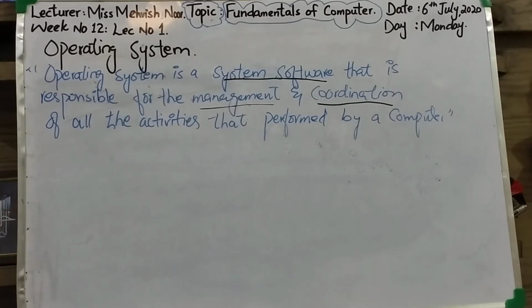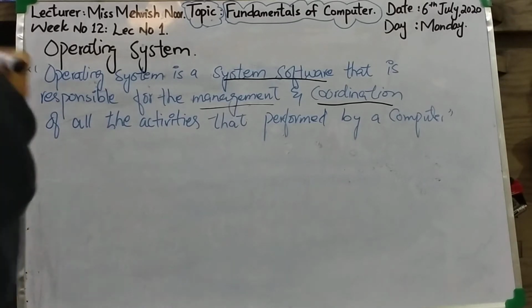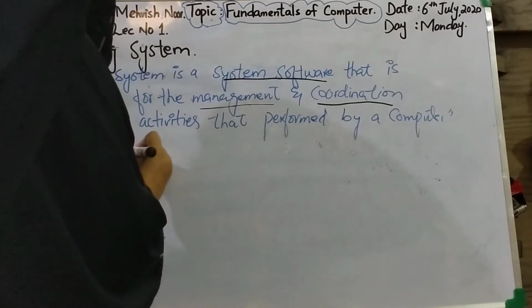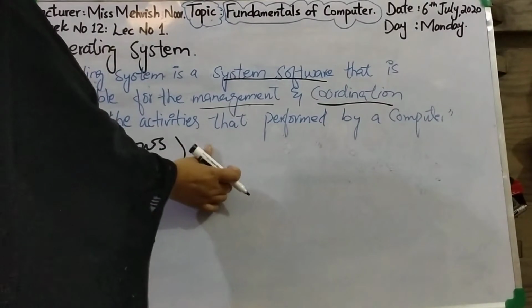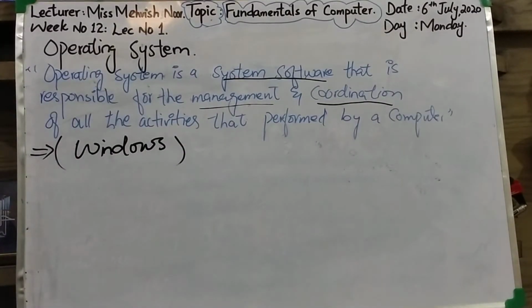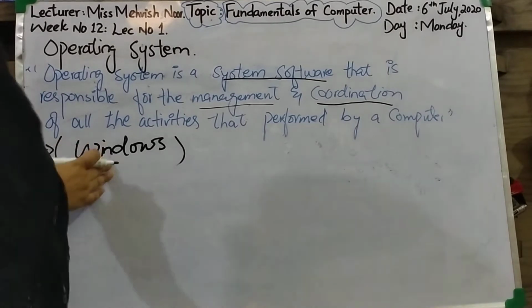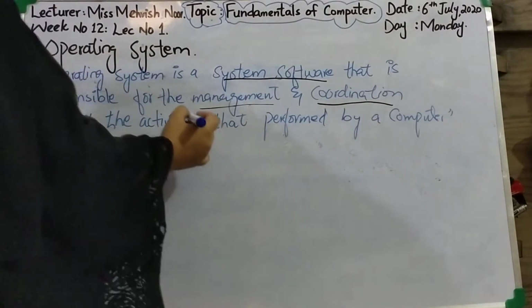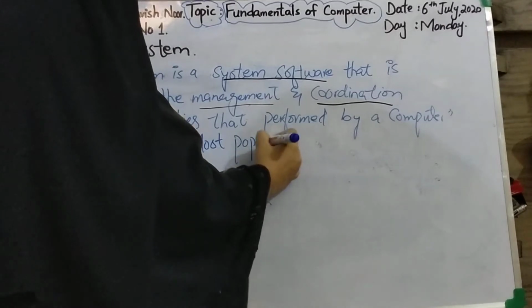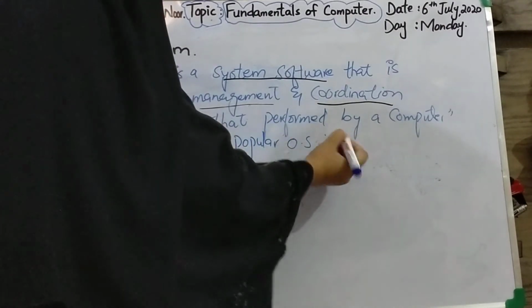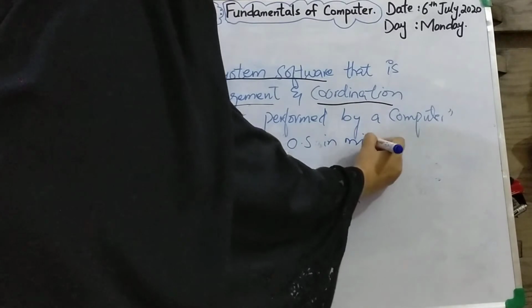Clear? The most popular operating system in microcomputers is Windows. Clear? So Windows are the most popular operating system in microcomputers.